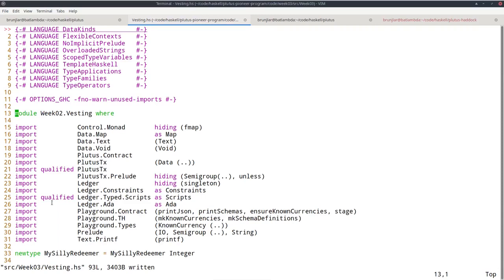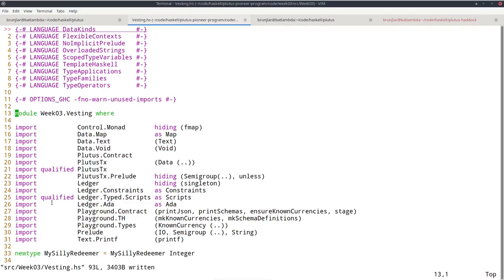So I copied the isData contract into a new module that I called vesting. And as our first example of a validator that actually uses the context, I want to try to implement this vesting idea.